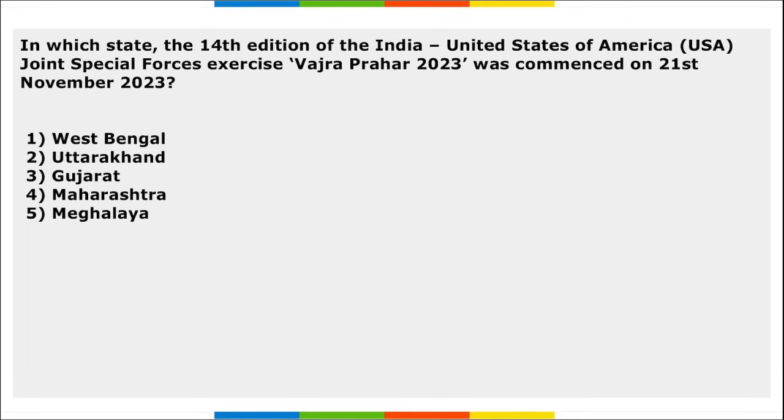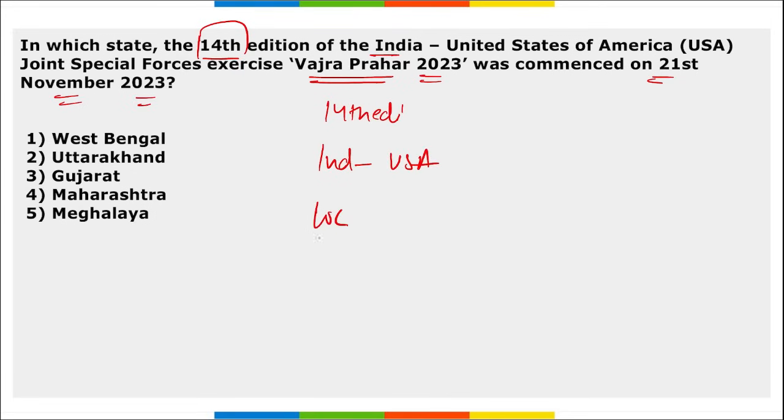Same question. Next, in which state was the 14th edition of the India-USA Joint Special Force Exercise Vajra Prahar 23 commenced on 21st of November 2023? So this Vajra Prahar, remember, was the 14th edition of this exercise. It is between India and USA. Question asked here is, what is the location where this exercise was conducted? It was in Meghalaya, right? In Umroi, Meghalaya.